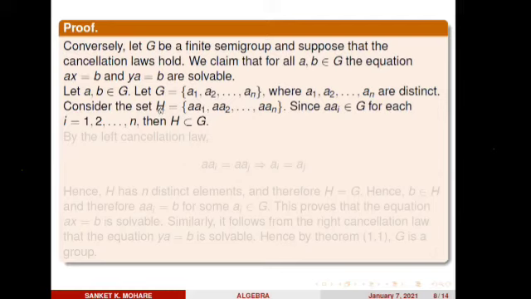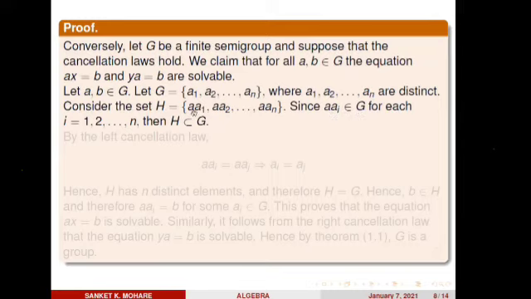Consider the set H. Now I generate one set H, which is given as aa1, aa2, up to aan. What is a here? a belongs to G, and a1, a2 also belong to G. So I just take aa1, aa2, and aan. This is the set H. Since aai belongs to G, why?